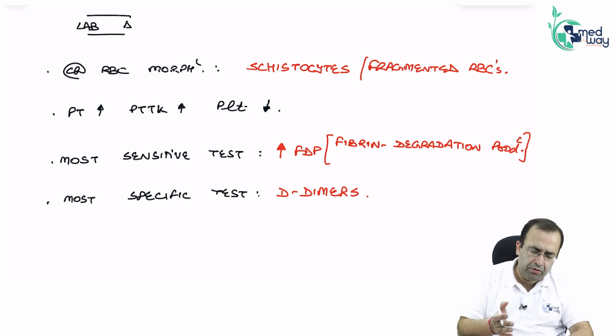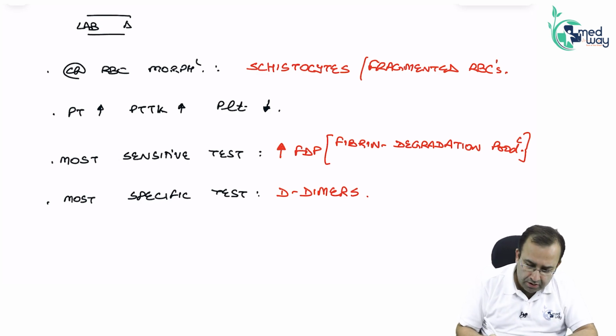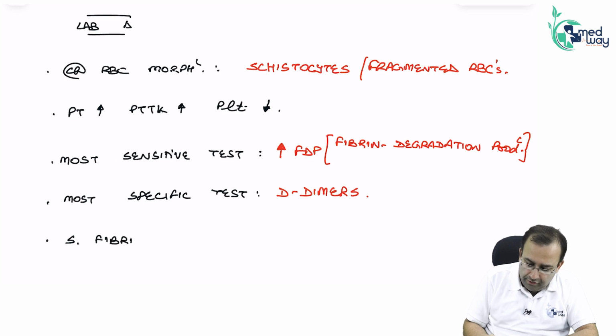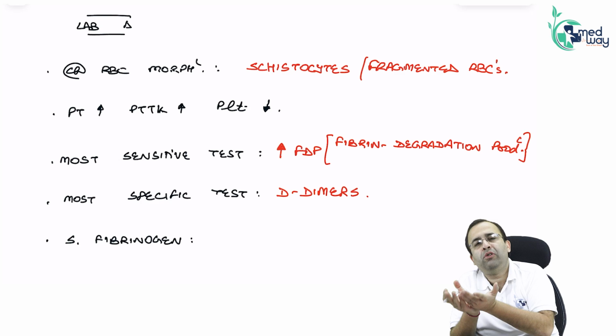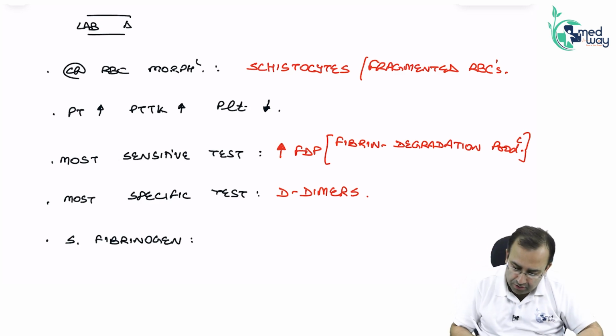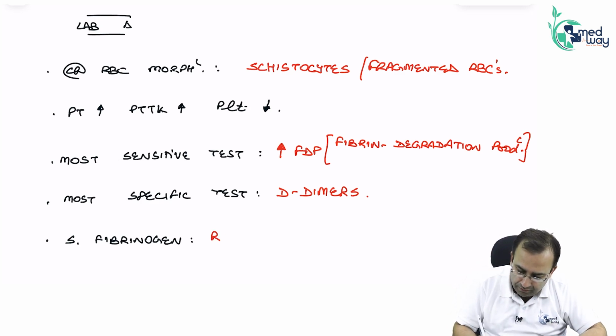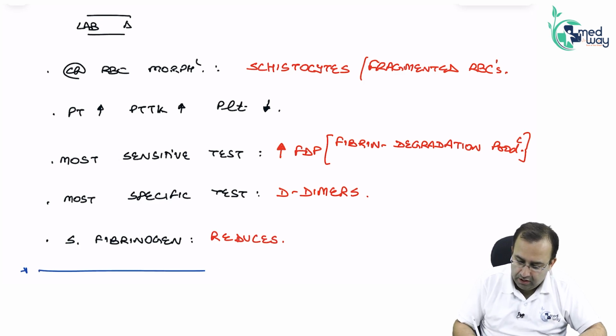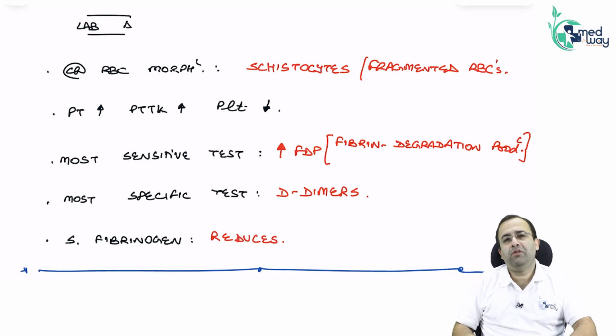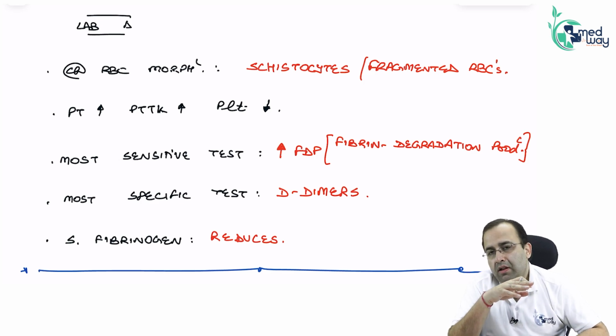Lastly, it was about a 2017-18 NEET-PG question. What happens to fibrinogen? Fibrinogen is getting converted to fibrin. End result is fibrin clot formation now. So serum fibrinogen reduces. Serum fibrinogen reduces. First class. Absolutely and absolutely first class.